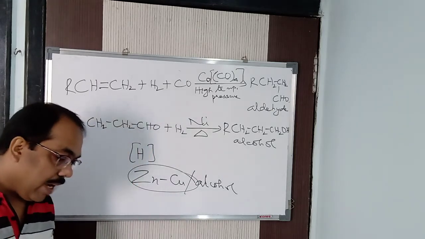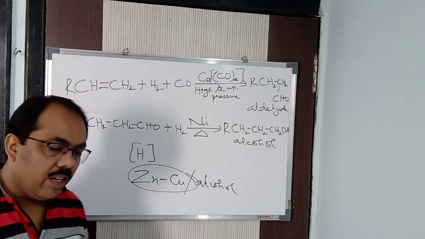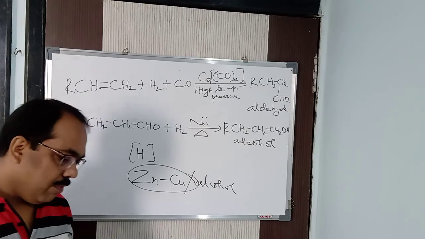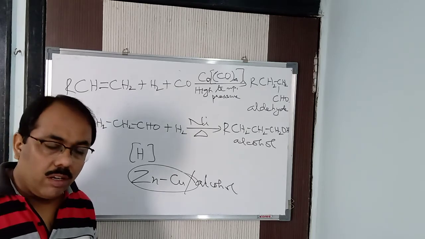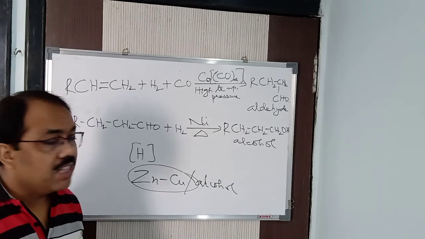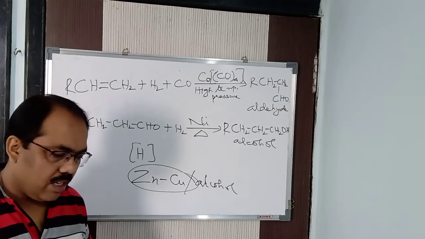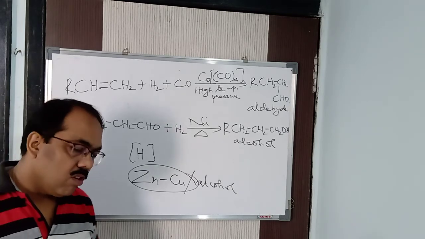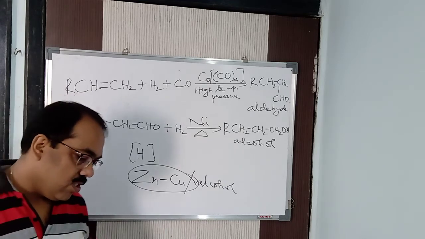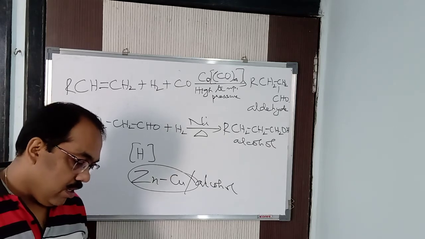Now, coming back to the uses of hydrogen. Hydrogen can be used as a fuel, like it is used to prepare coal gas and water gas. It's a major component of the industrial fuel, we can say that. And just now I said we prepared methyl alcohol, which can be used as a synthetic petrol. It is also used in an oxyhydrogen torch, that is a mixture of hydrogen and oxygen when burnt in a specially designed apparatus.